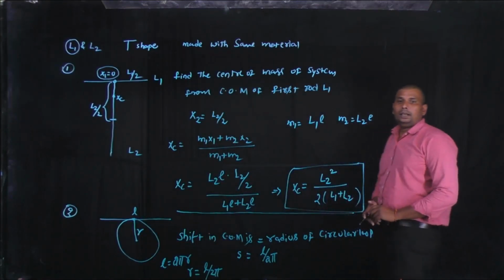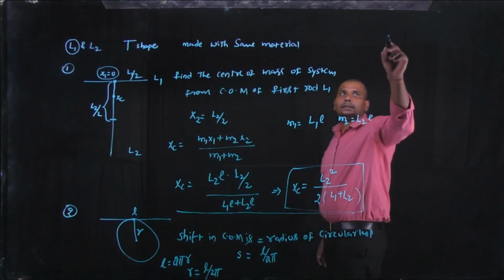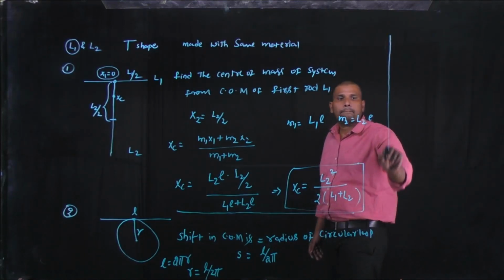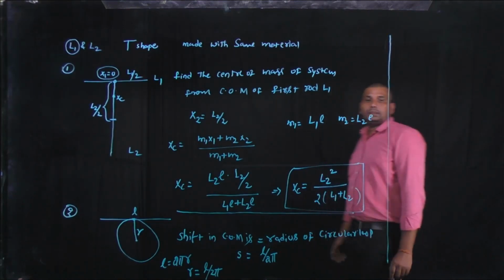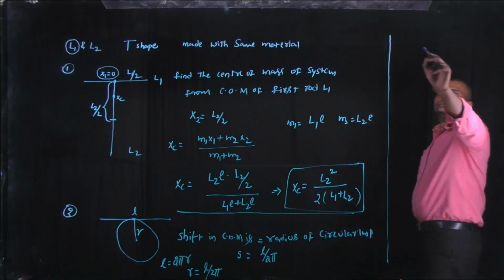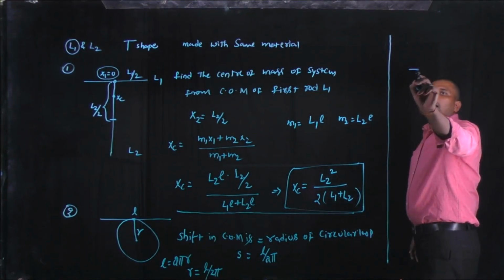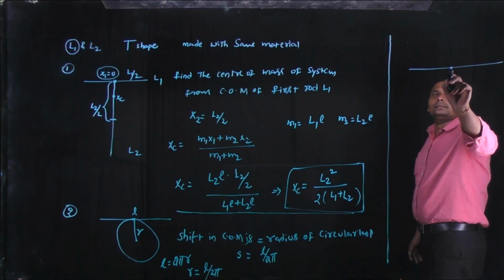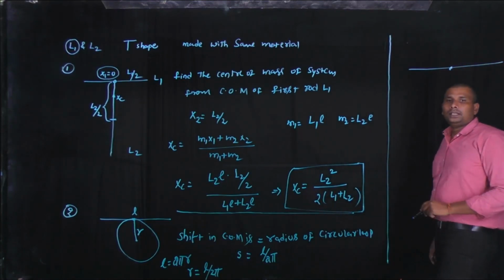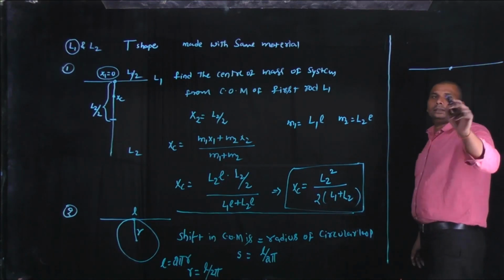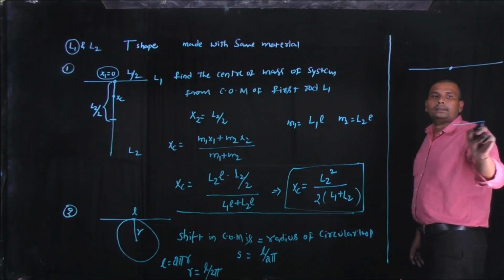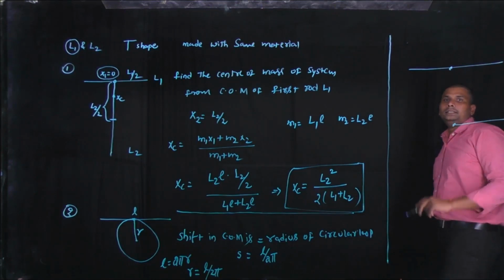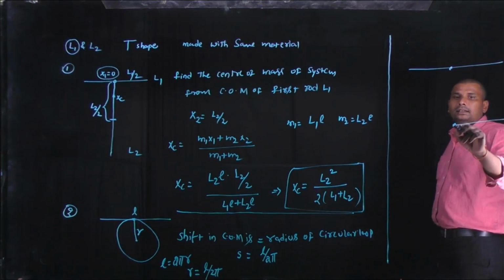Another application: a uniform rod of length L. Now this uniform rod is bent at its center like this.